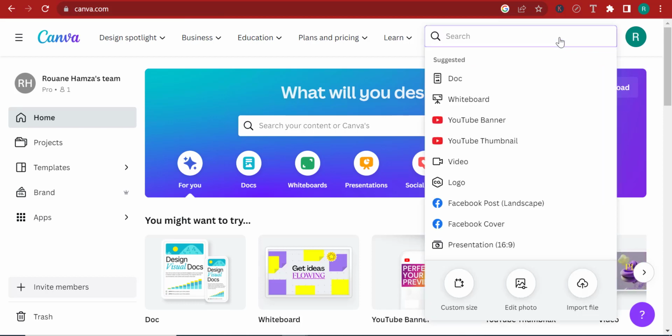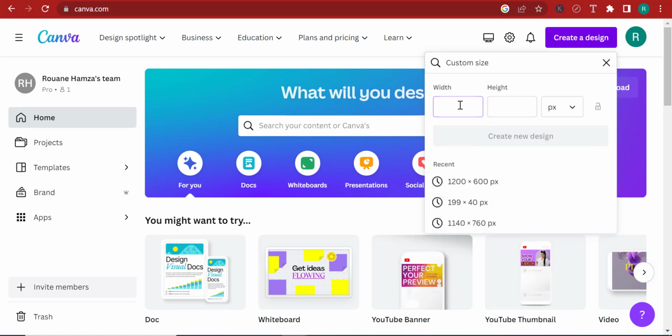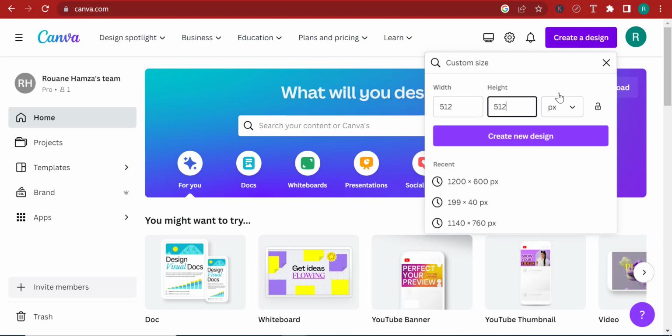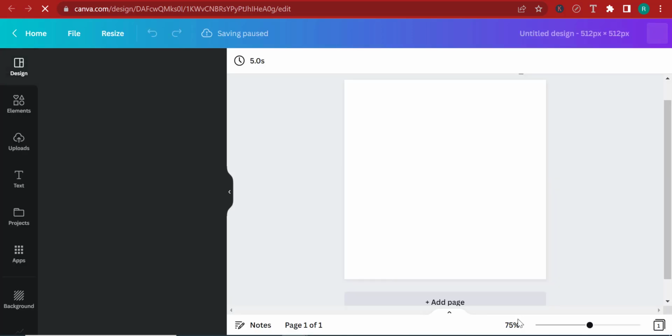So I'm going to click create a design here. I'm going to click custom size. And remember, the size of the favicon according to the customizer is ideally 512 by 512 pixels. That's exactly what I'm going to put here. Just make sure that you select pixels and not inches or millimeters or centimeters. So I'm going to go ahead and select this as my size. I will have a new file opened, and there we go.